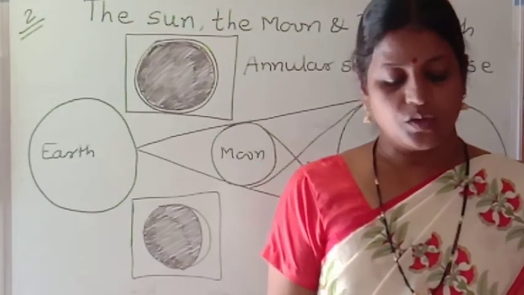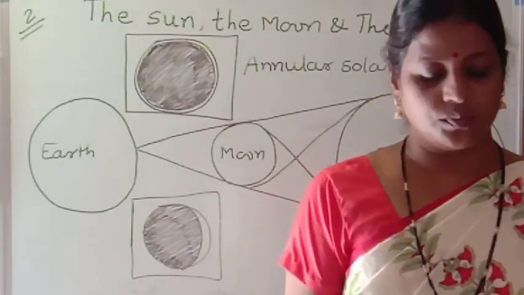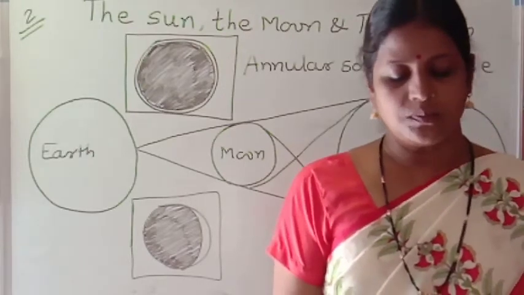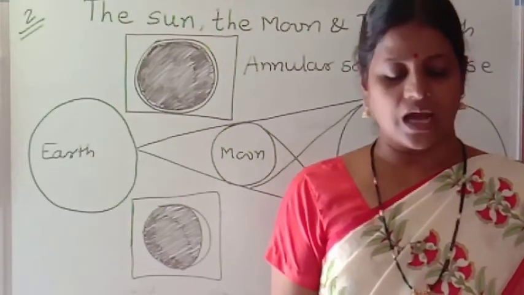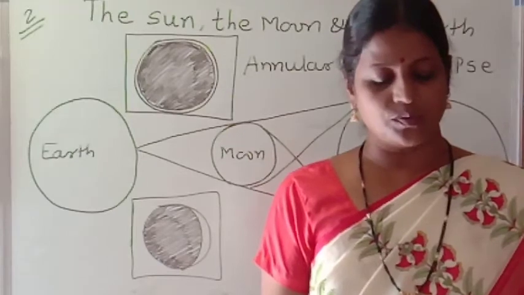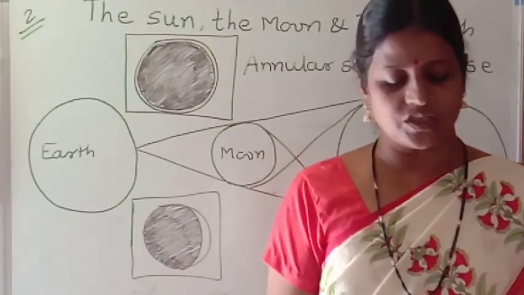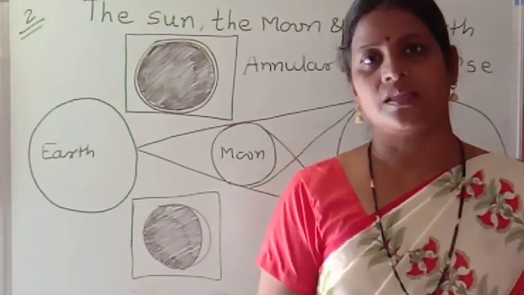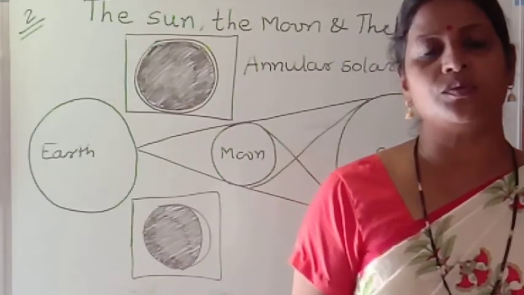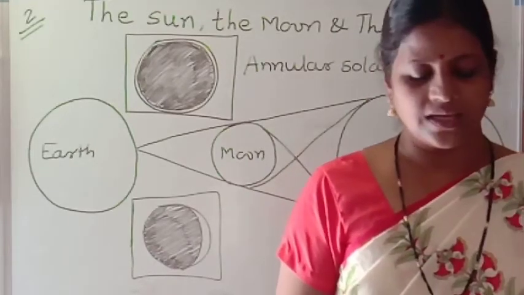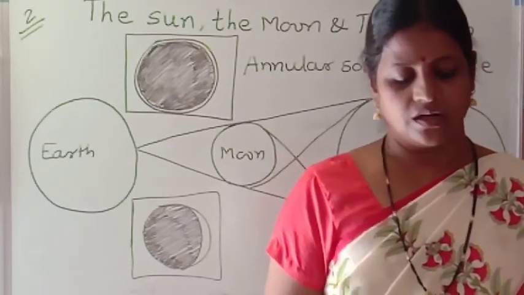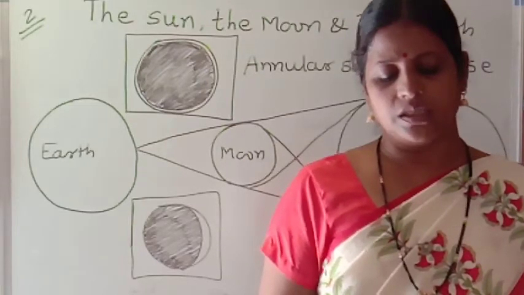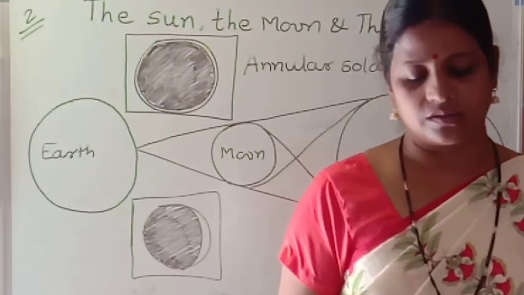Due to the apogee position of the moon, the deep shadow of the moon finishes in space and does not reach the earth.